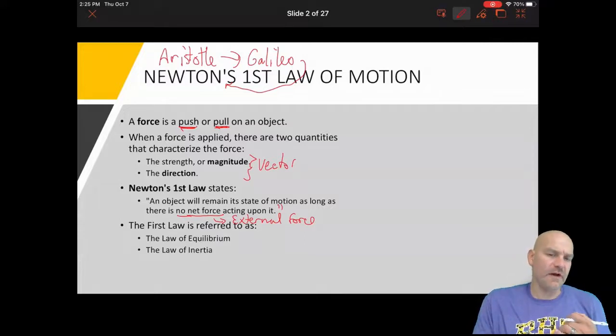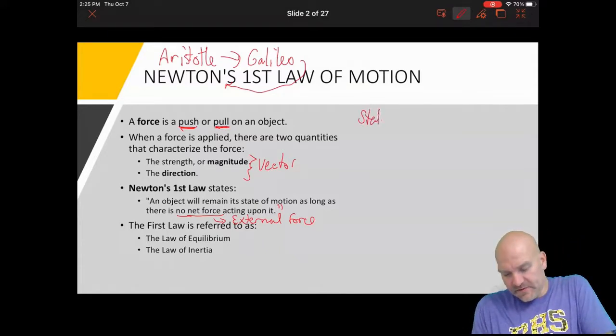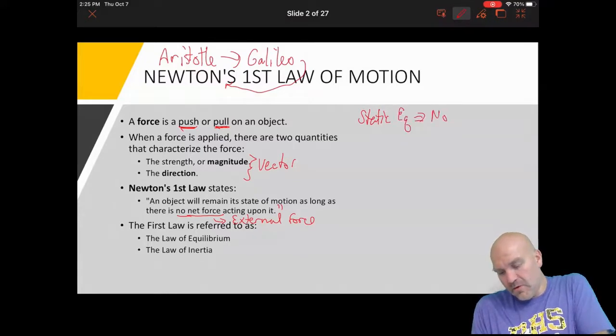The first law is often referred to as the law of equilibrium or the law of inertia. When we talk about equilibrium, there's two types. There's static equilibrium, which means there's no acceleration. Sorry, not no acceleration, but no motion.